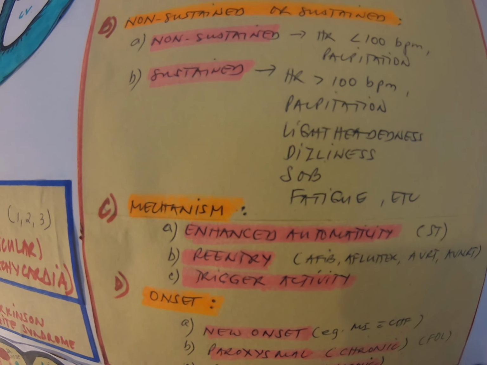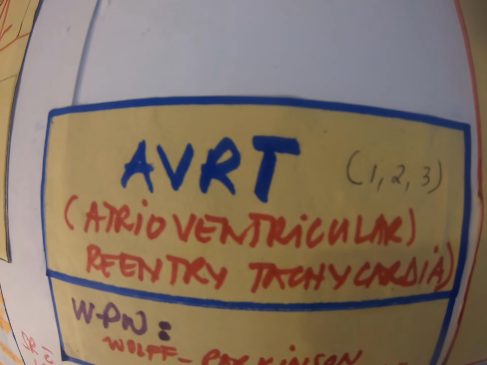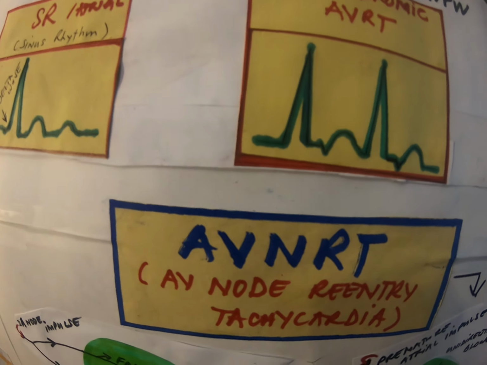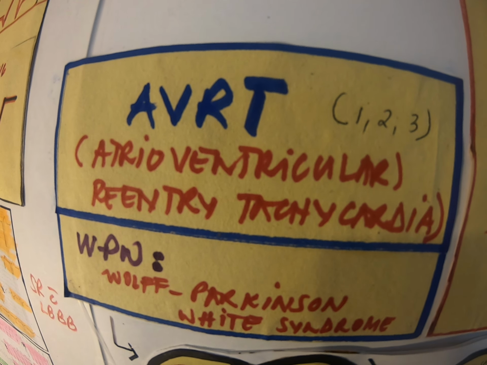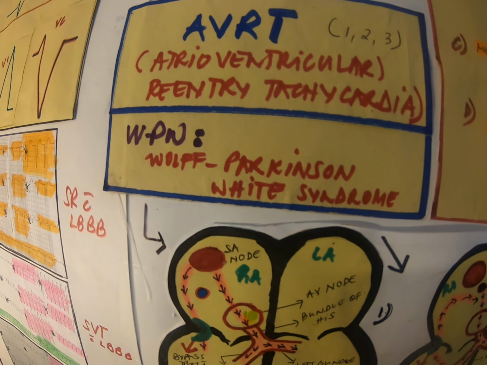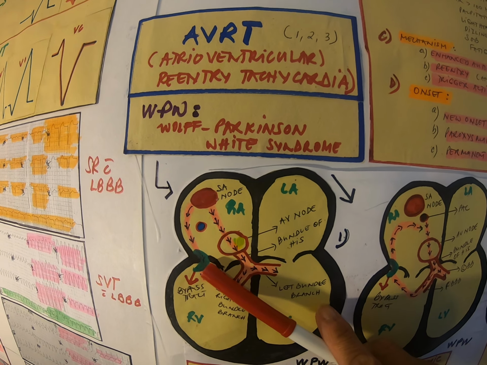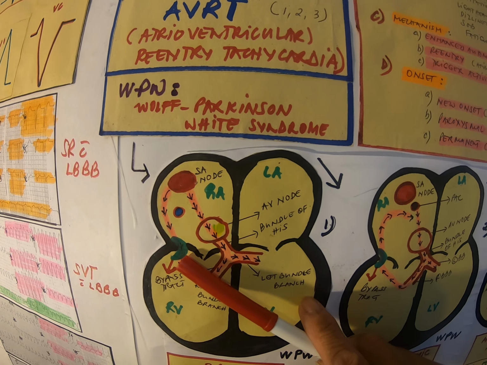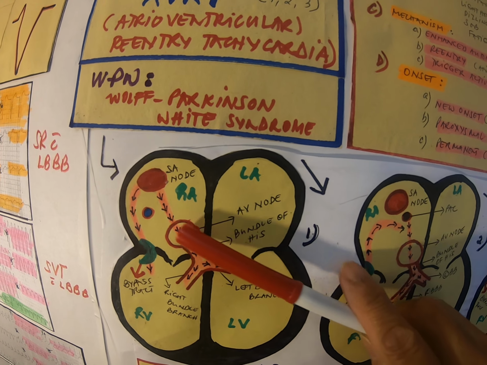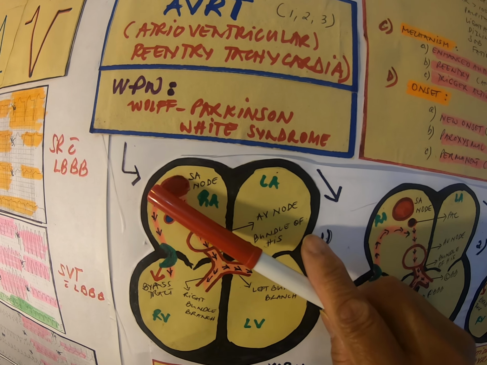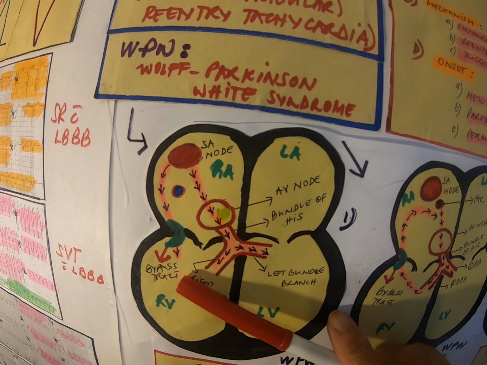Going back to the cause of SVT, which is reentry. The reentry could be AVRT, or AV nodal reentry tachycardia. AVRT is the atrioventricular reentry tachycardia of Wolff-Parkinson-White syndrome. There is a connection between the atria and the ventricles because of the bypass tract of Wolff-Parkinson-White, called the bundle of Kent. Impulses coming from the SA node will go down the AV node antegradely. Other impulses will cross the bypass tract and go down directly to the ventricle.